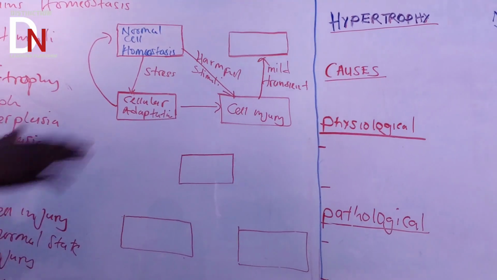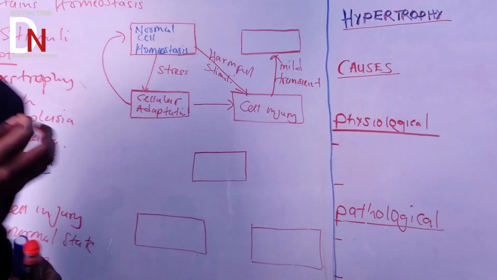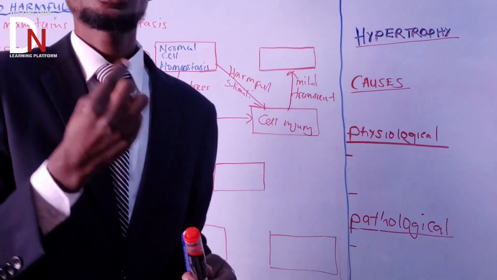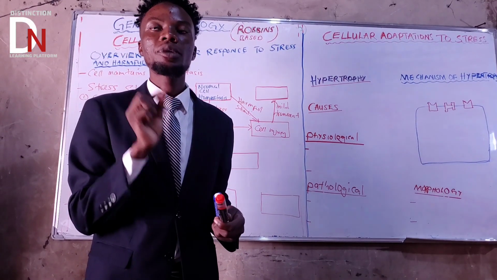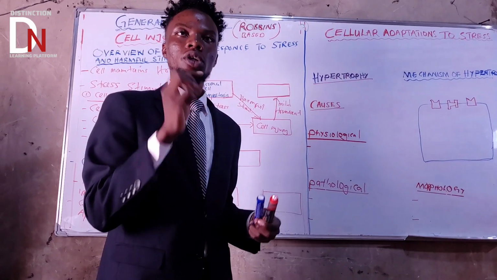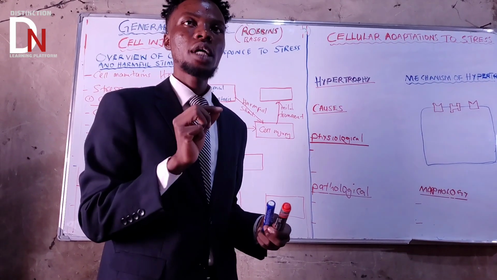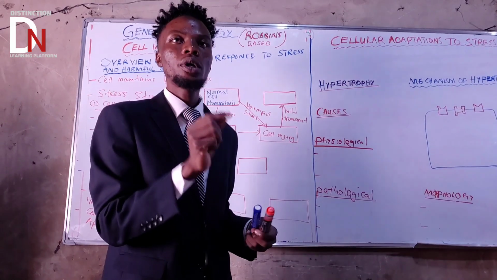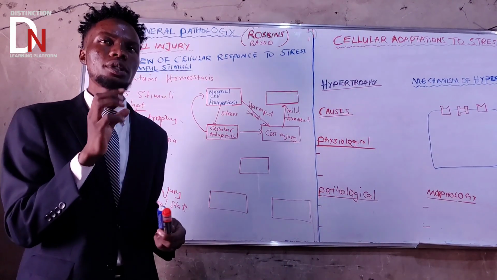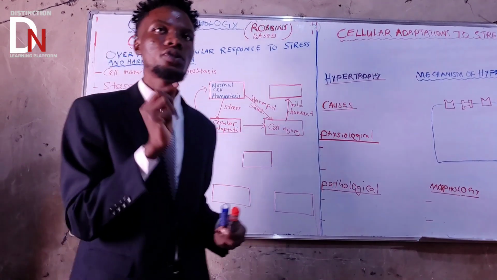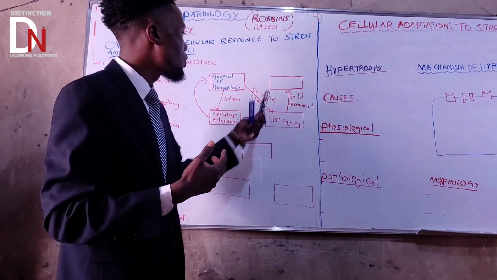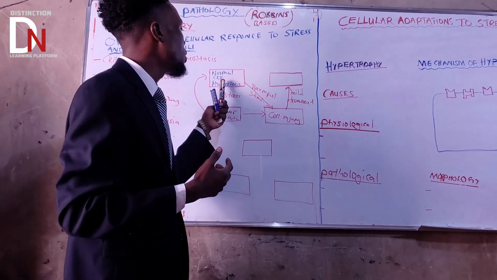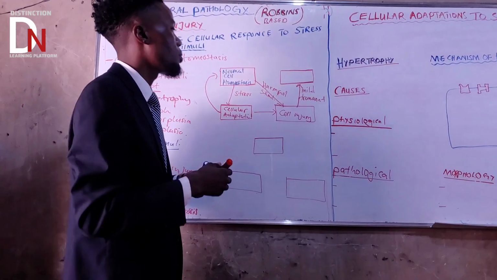It means this harmful stimuli is of short duration. It is not there for a longer period of time, because if you are exposed to harmful stimuli for a longer period of time, that cell injury will be irreversible, and then the cells will start dying. If it is transient, meaning short duration, it can go back to a normal cell, which is maintaining homeostasis.